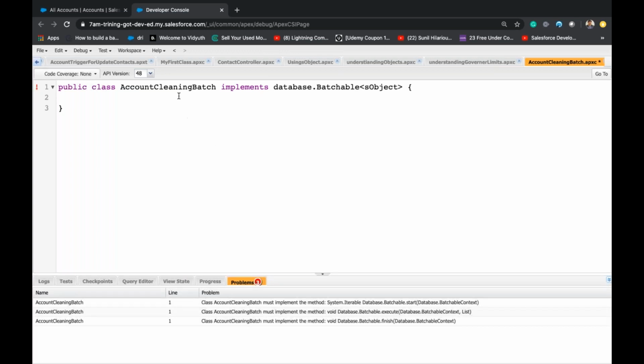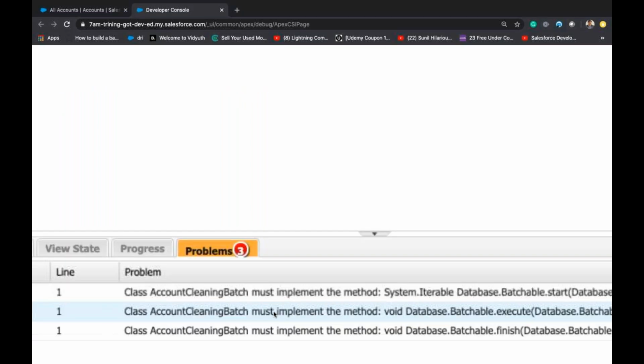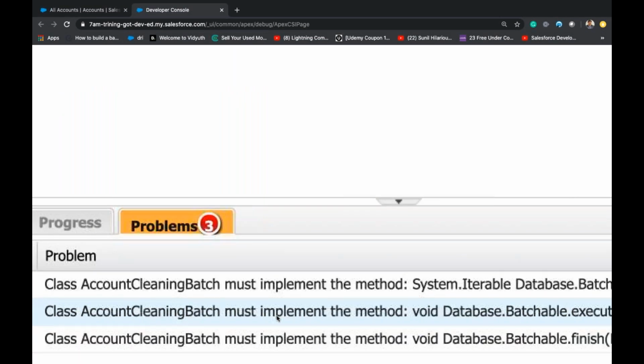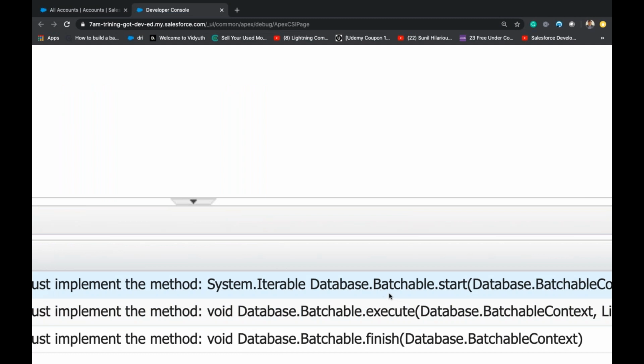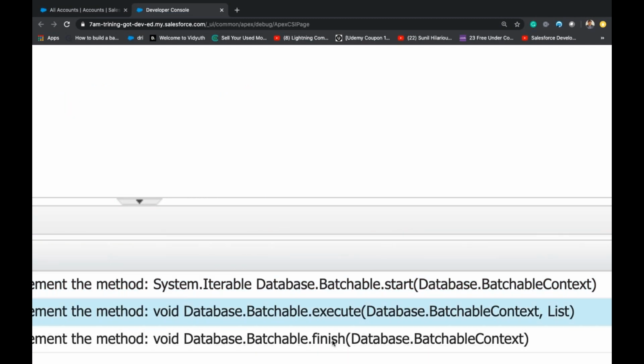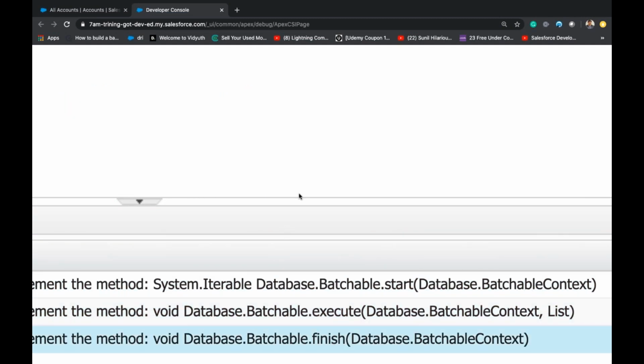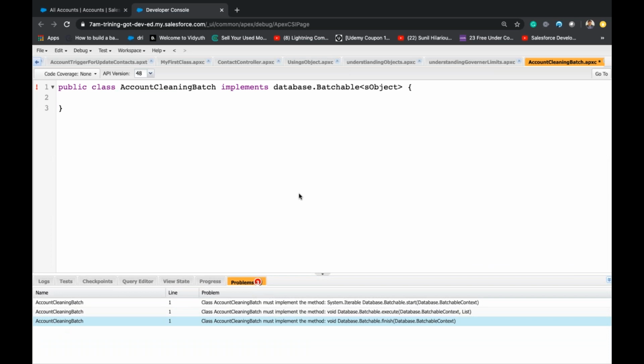Once we implement, it's asking for three methods. You should implement start method, execute method, and finish method. So we should declare three methods. It's mandatory.